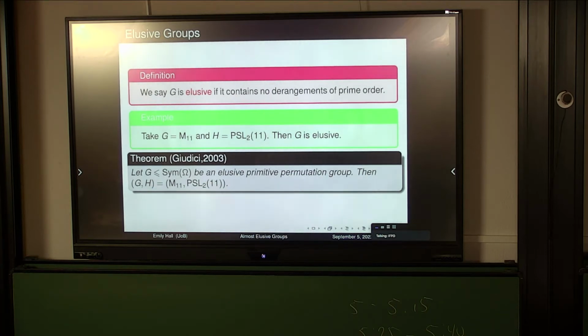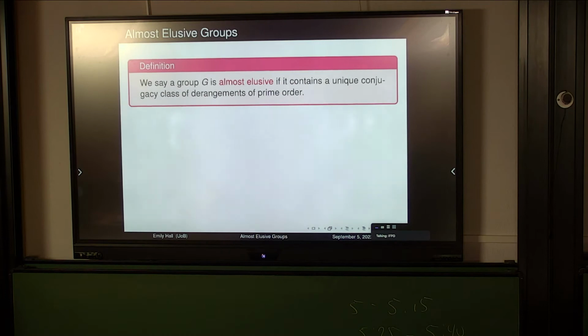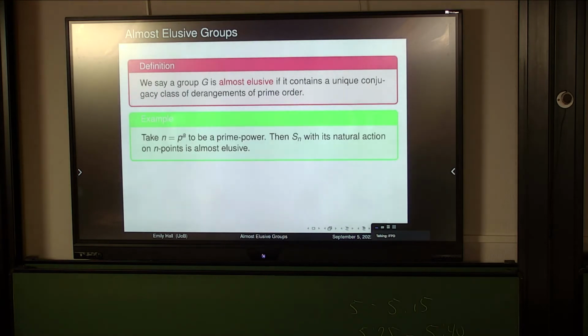Okay, so at this point, you're probably wondering what is an almost elusive group. Elusive groups and this idea of conjugation give really good motivation for what an almost elusive group is. We say a group is almost elusive if it contains a unique conjugacy class of derangements of prime order. So now I'm allowing the existence of these derangements of prime order, but I'm putting restrictions on them by requiring a unique conjugacy class. A very nice example: take n to be a prime power, take Sn with its natural action on n points, then this is almost elusive.